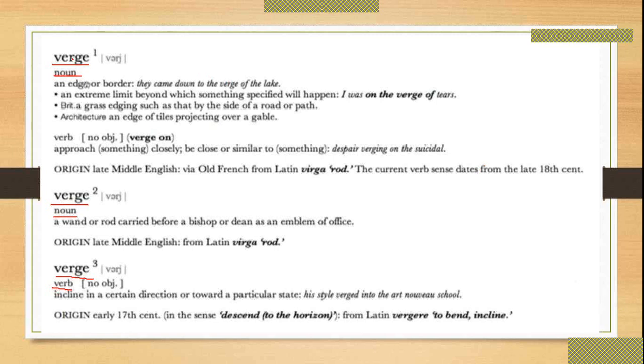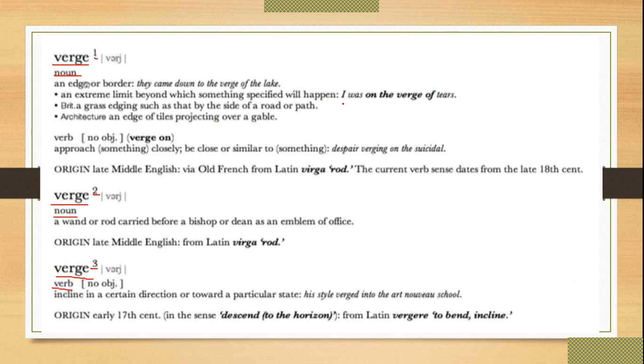The meaning of this word is different according to its version. You can also see the same word in Google and get the same output. If you are using the word as a noun, its meaning is an extreme limit beyond which something specific will happen.